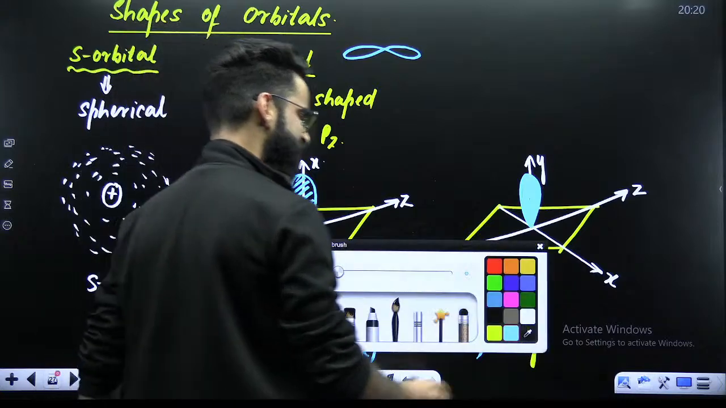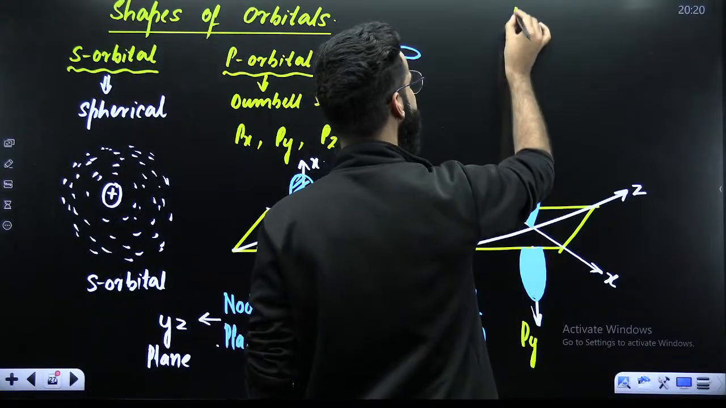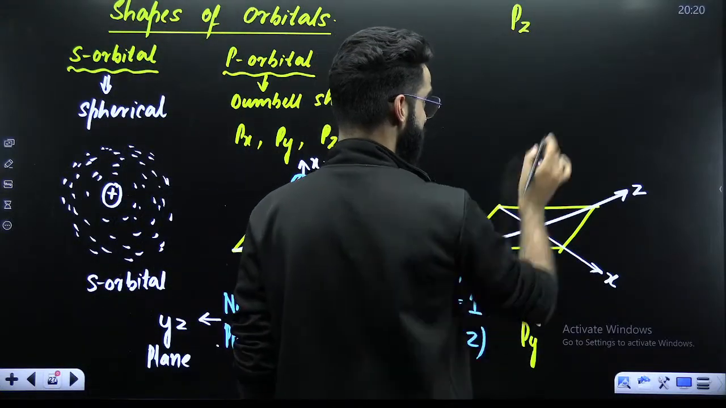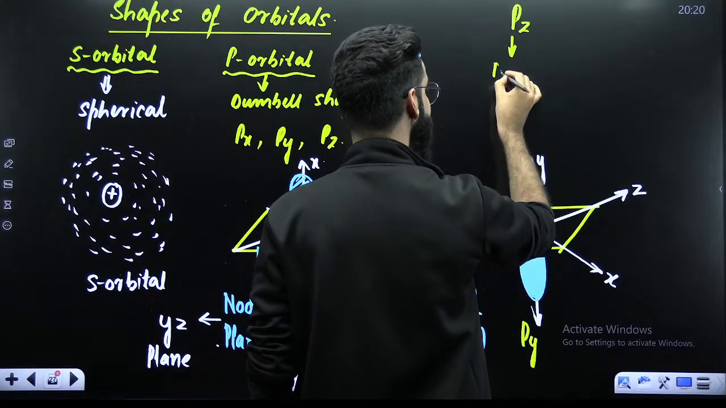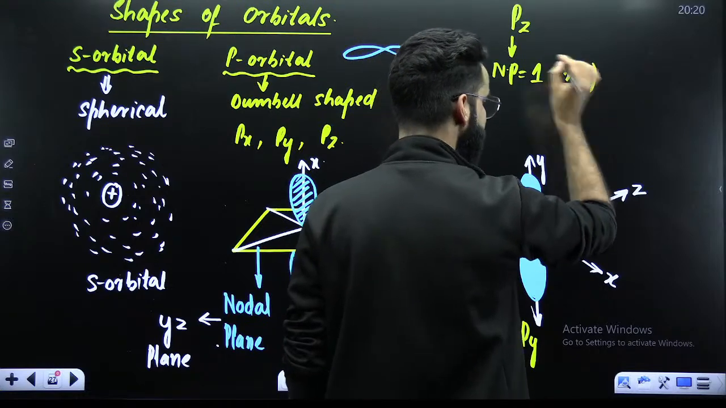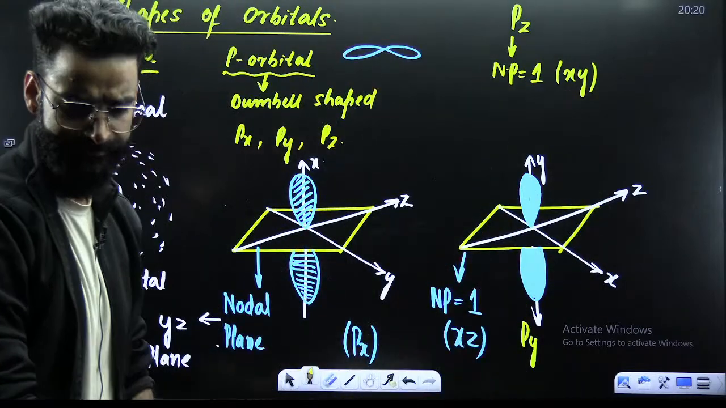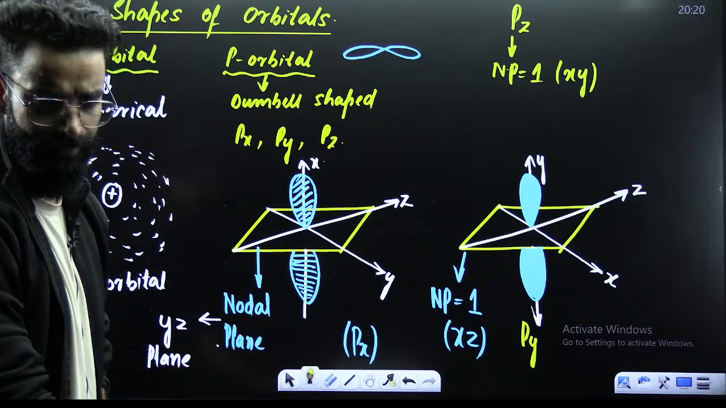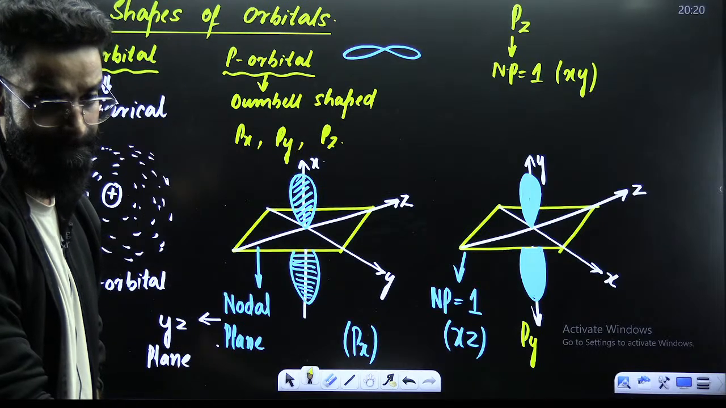Similarly, you can make pz as well, right? I believe you can make pz on your own. How many nodal planes will be there? There will be one nodal plane. And what will be that? That will be the xy nodal plane. Perfect. Right? I believe this is clear.